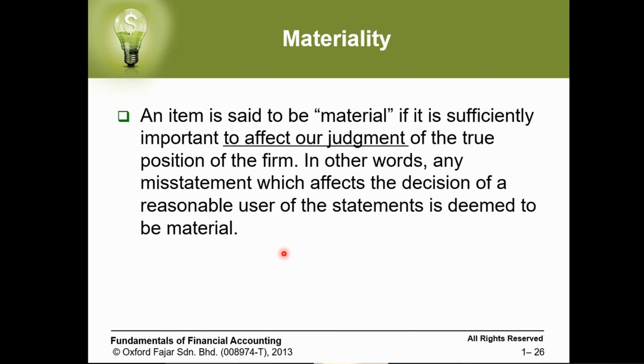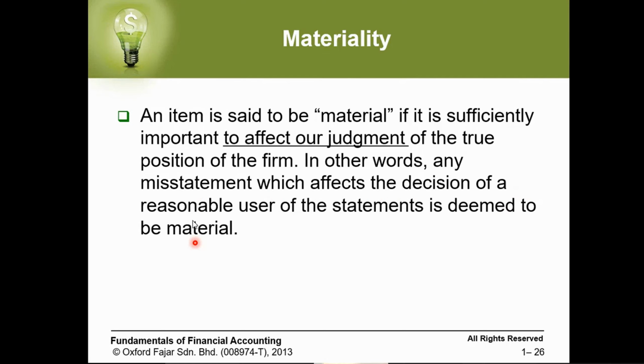So materiality: an item is said to be material if it is significantly important to affect our judgment of the true position of the firm. In other words, any misstatement which affects the decision of a reasonable user of the statement is deemed to be material.